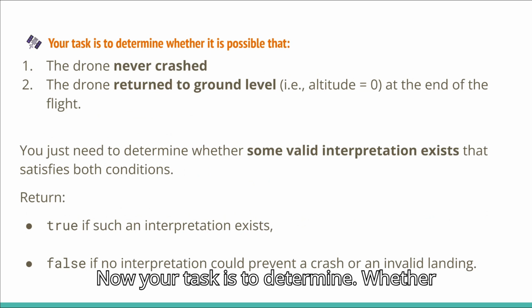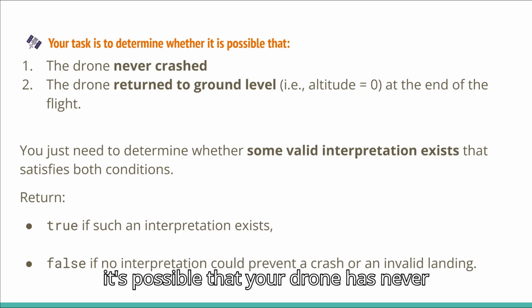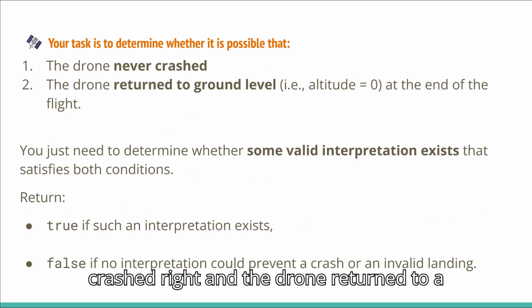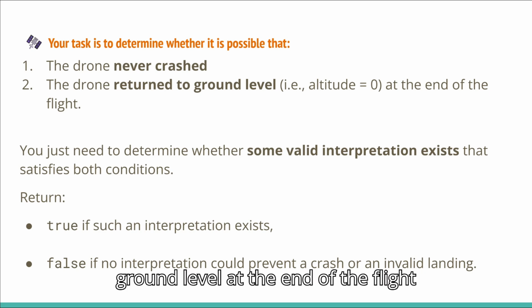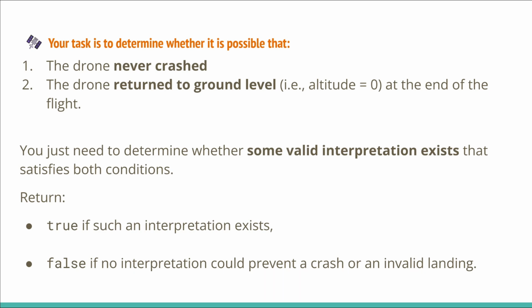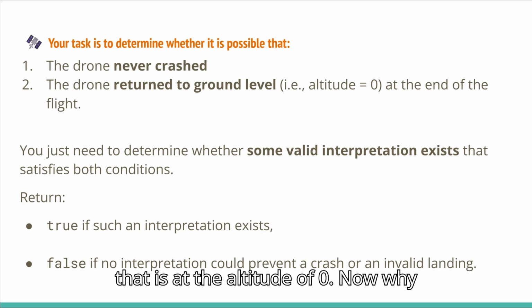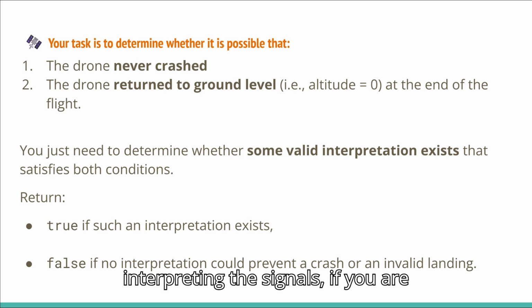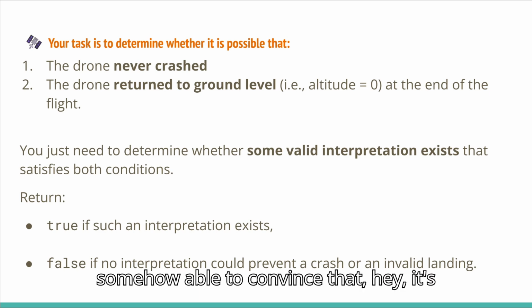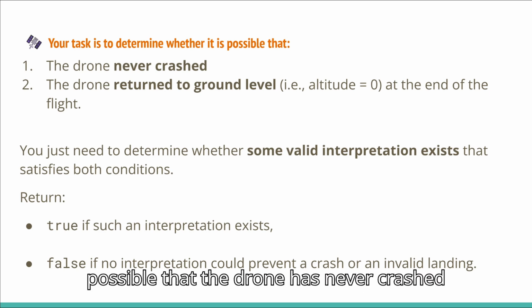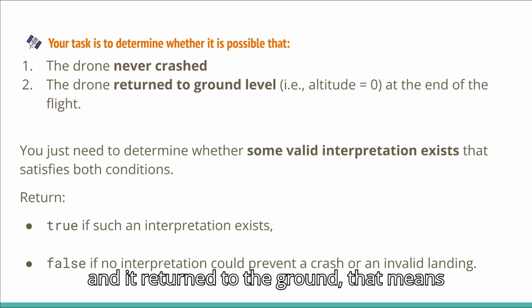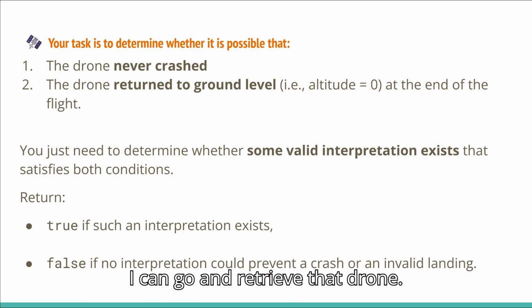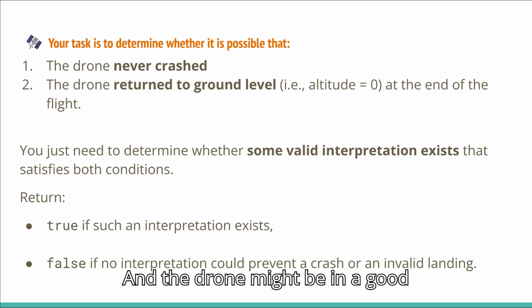Now your task is to determine whether it's possible that your drone has never crashed, and the drone returned to ground level at the end of the flight, that is, at an altitude of 0. Why is this important to us? Because after interpreting the signals, if you are able to conclude that it's possible the drone never crashed and returned to the ground, that means I can go and retrieve that drone, and the drone might be in good condition.